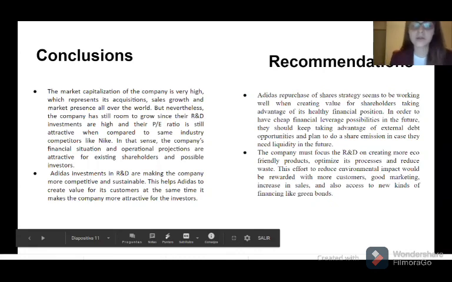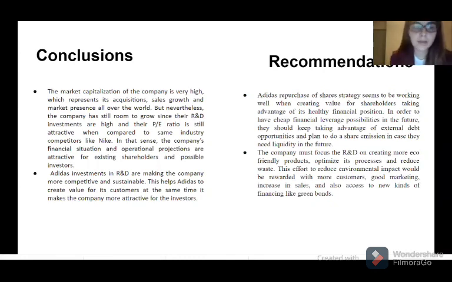So, conclusions and recommendations. The market capitalization of the company is very high, which represents acquisition, sales growth, and market presence all over the world. Nevertheless, the company still has room to grow since their R&D investments are high and their PE ratio is still attractive when compared to the same industry competitors like Nike. In that sense, the company's financial situation and operational projections are attractive for existing shareholders and possible investors.